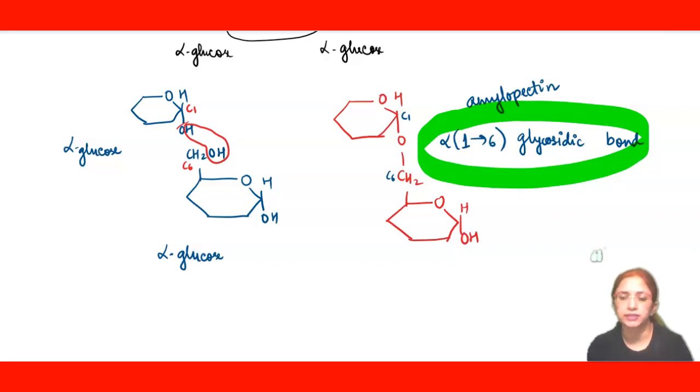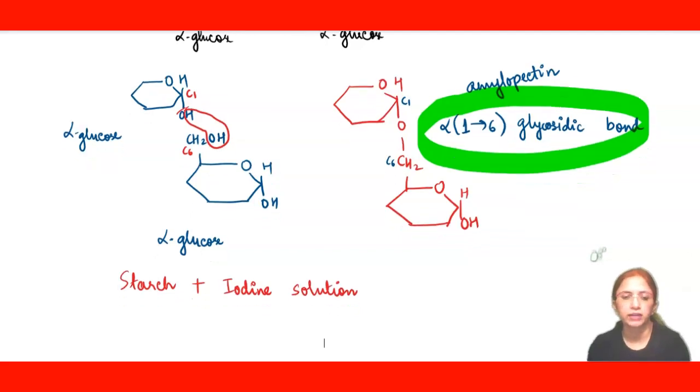Starch is the product of photosynthesis and it gets stored in the leucoplast. And one thing more, starch always gives a positive test with iodine solution. Okay, this is also being told in your NCERT.